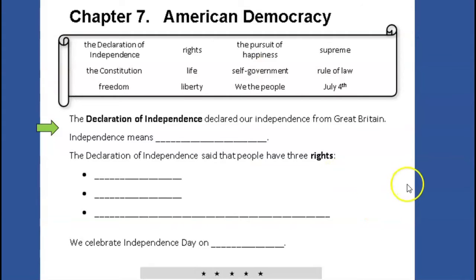Look at your paper. Read the sentence after me. The Declaration of Independence declared our independence from Great Britain. Say it. Independence means freedom. Pause the video and write freedom.